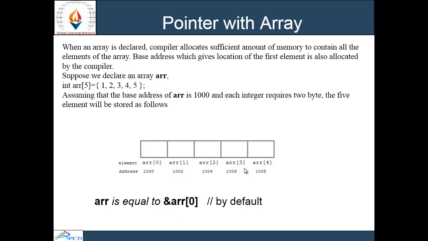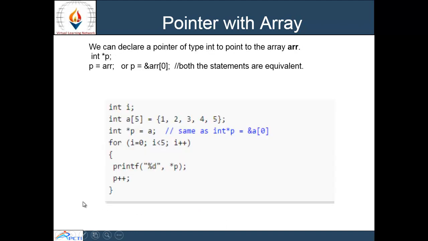When we are not declaring any element location, for example arr[0], then it will dynamically take arr[0] equal to arr. We can declare a pointer of type int to point to the array like this. Here int *p is the pointer that is going to point to the array of integer type. Arr is of integer type, so I am assigning p equal to arr. Here it will take the address of arr[0] and store it in p.